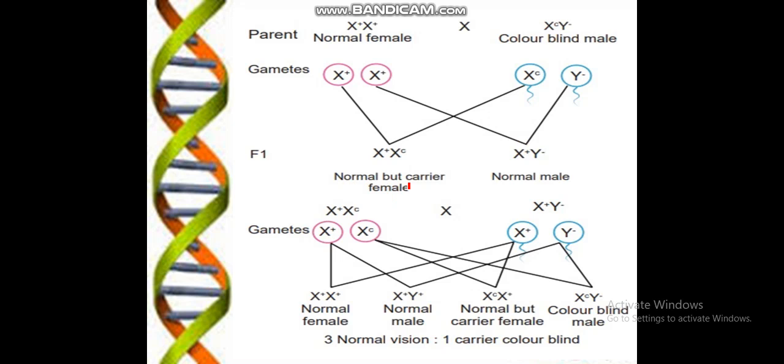So here is the normal but carrier female, and all the males will be normal because the mother is donating the normal gene. While if we cross this carrier female with a normal male, the females will be normal, and one son will be normal and the other colorblind, because here is a heterozygous condition, meaning an X chromosome with the normal gene and an X chromosome with the colorblind gene.